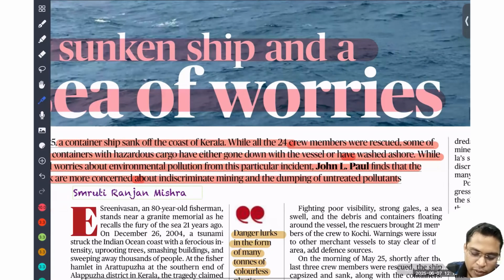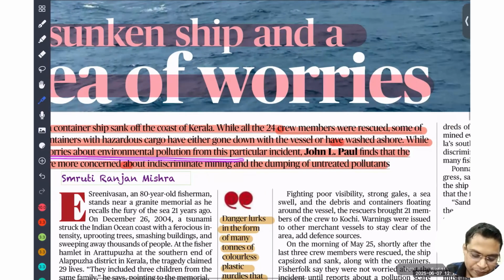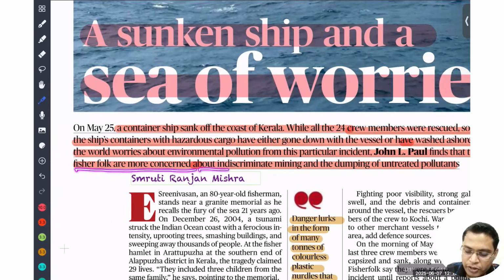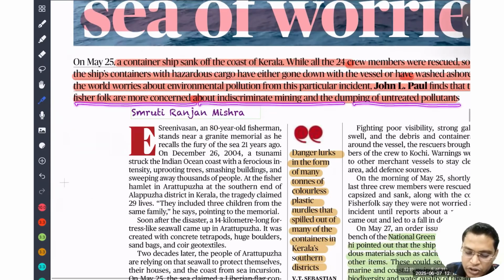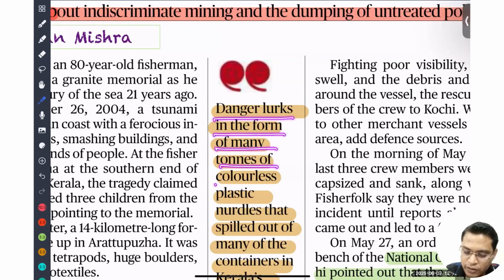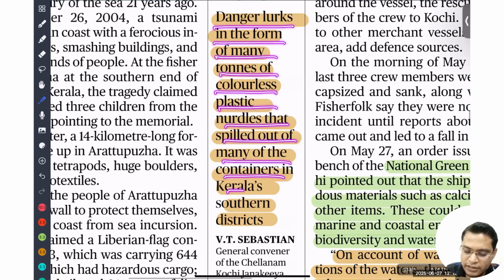While the world worries about environmental pollution from this particular incident, fisherfolk are more concerned about indiscriminate mining and dumping of untreated pollutants. Danger lurks in the form of many tons of colorless plastic nodules that spilled over from the containers in Kerala's southern district.